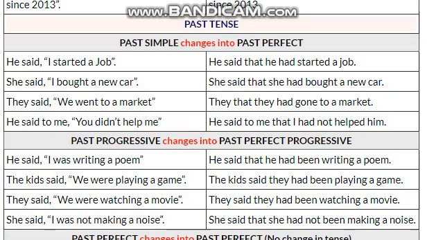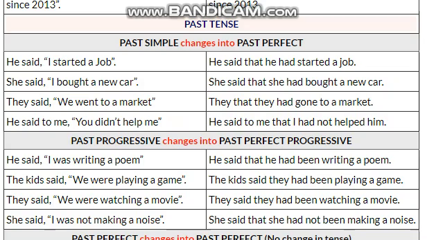She said, "I bought a new car." She said that she had bought a new car. So here again had is the helping verb of past perfect and third form of verb is being used. Then they said, "We went to a market." They said that they had gone to a market. So here again you can see go, went, gone. So that's why went has been changed into third form, which is gone, and had helping verb is used. He said to me, "You didn't help me." He said to me that I had not helped him.